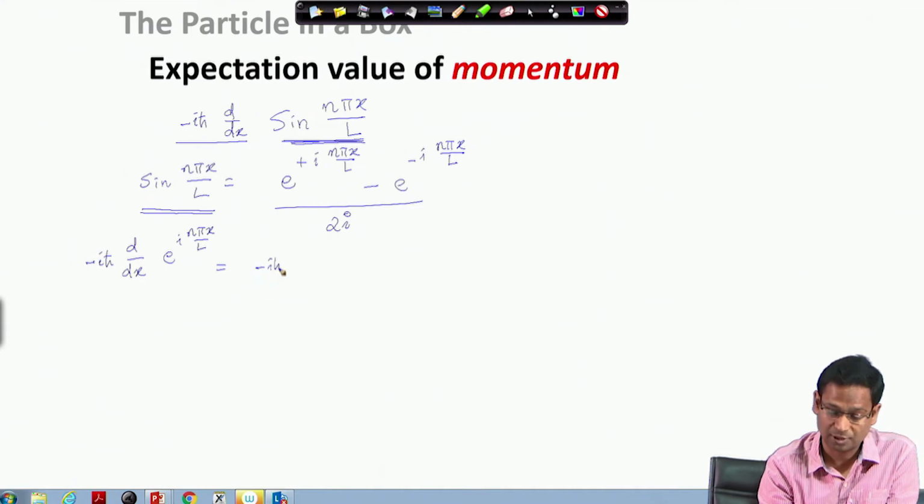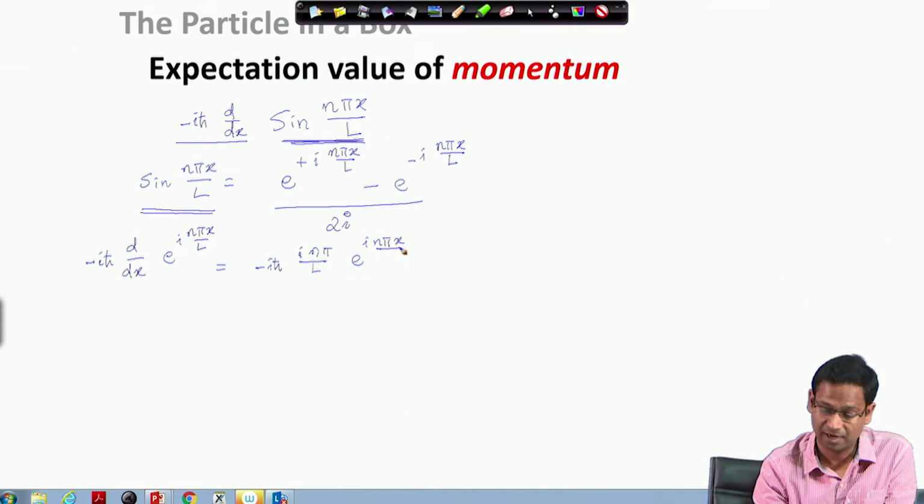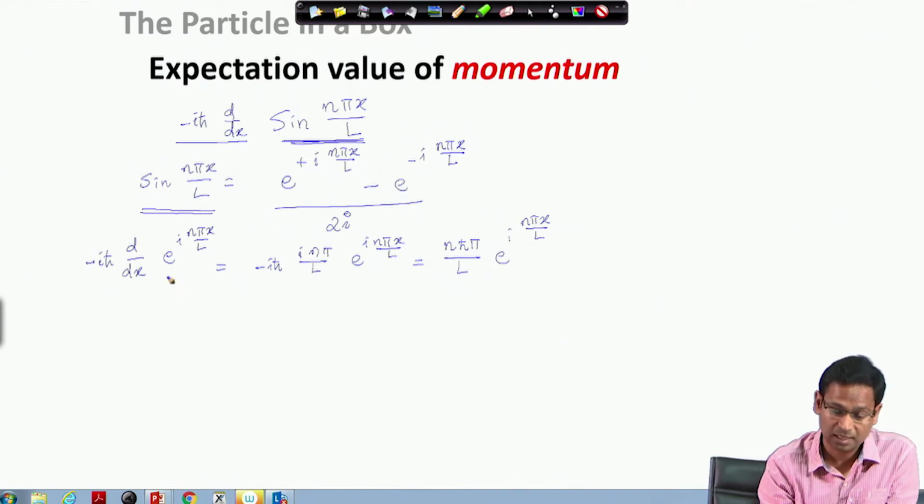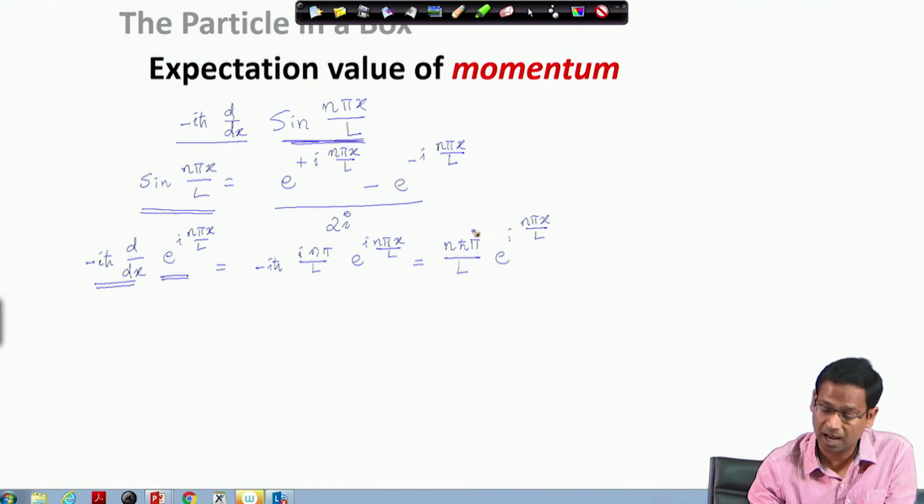So, minus i h bar remains. When I differentiate this exponential function with respect to x, I get i n pi divided by L times e to the power i n pi x by L. I can simplify it, as minus i times i is plus 1. So, I have n h bar pi divided by L times e to the power i n pi x by L. So, what I see here is that this function is actually an eigenfunction of the linear momentum operator with an eigenvalue of n h bar pi divided by L.